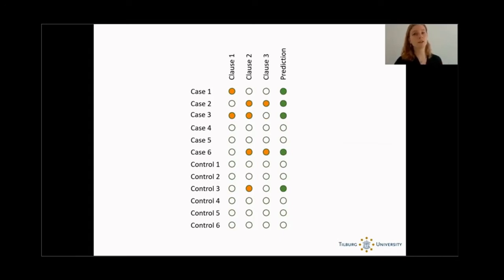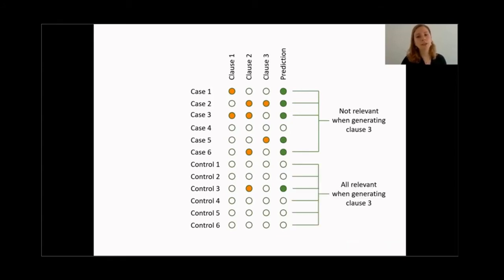Now, if we add another clause, for example, this one, well, for this clause, we see that nothing changes, right? Because the samples satisfying this clause, namely cases 2 and 6, already were classified as cases. So this doesn't mean anything. Adding this clause is useless. Adding this clause, however, where case 5 satisfies clause 3, definitely makes a difference for the prediction, because now we have an additional case classified as a case. So overall, we only need to include cases 4 and 5, because cases 1, 2, 3, and 6 were already classified as cases anyway.